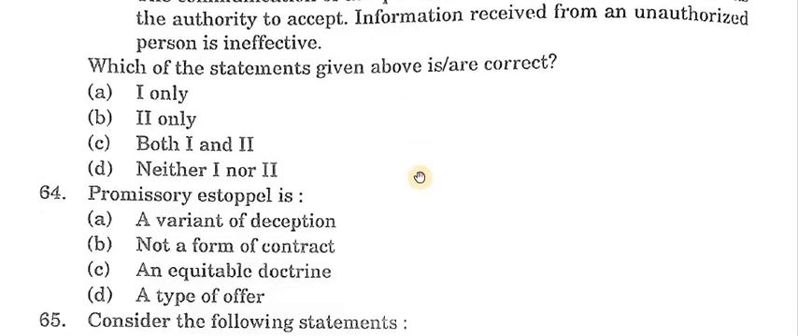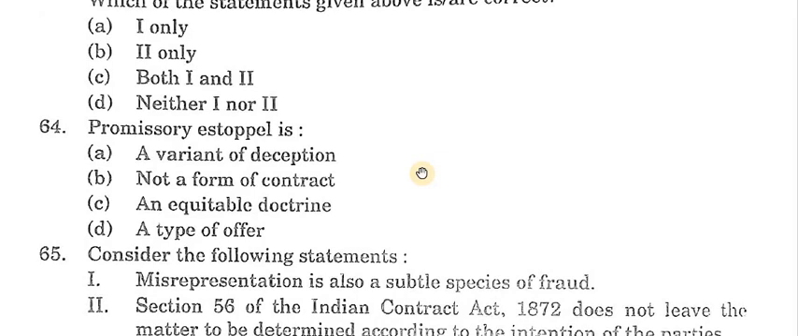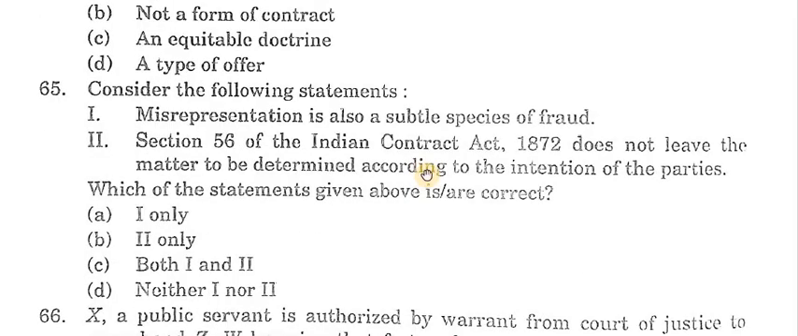Next question is 64. Promissory estoppel is: answer is C, an equitable doctrine. Next question is 65. Consider the following statements. First, misrepresentation is also a species of fraud. Second, Section 56 of the Indian Contract Act 1872 does not leave the matter to be determined according to the intentions of the parties. Which of the statements given above are correct? Answer is C. Both first and second are correct.